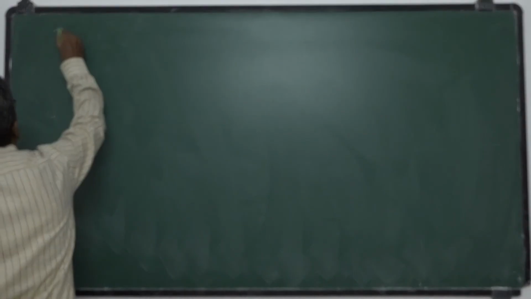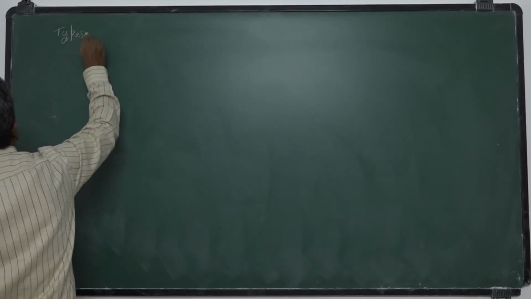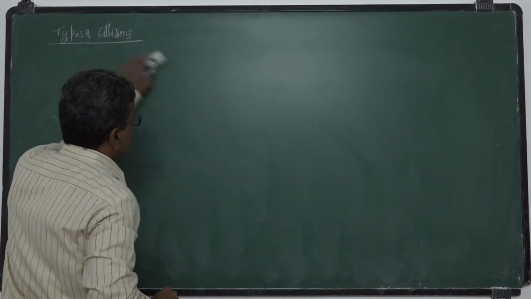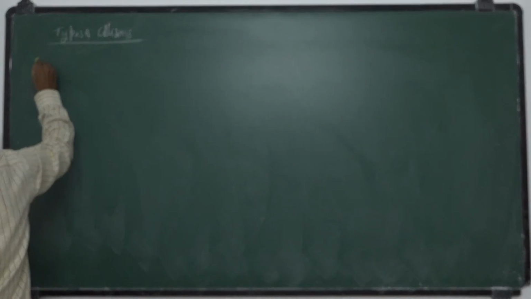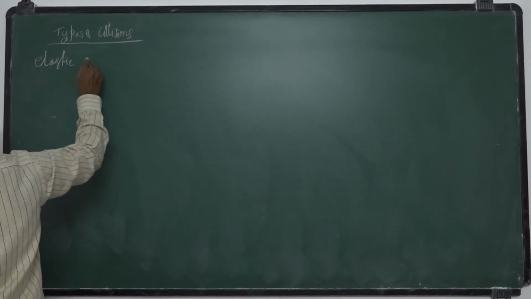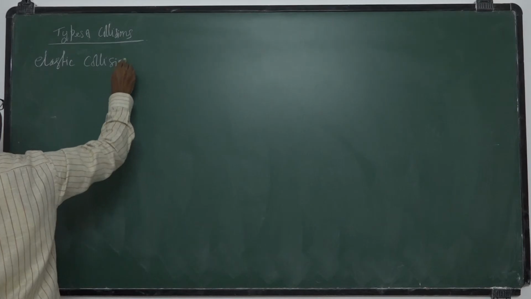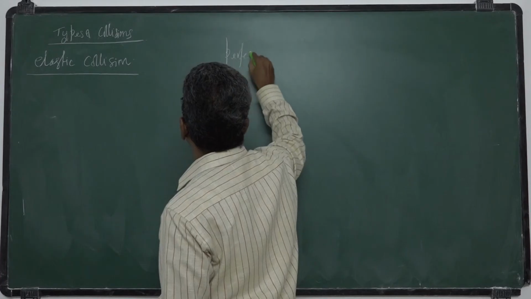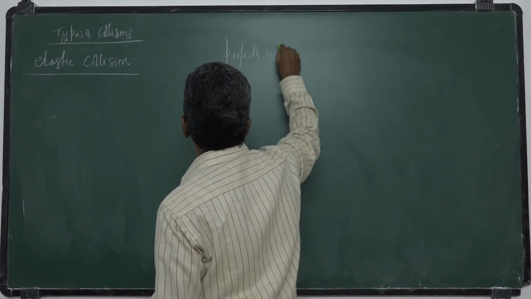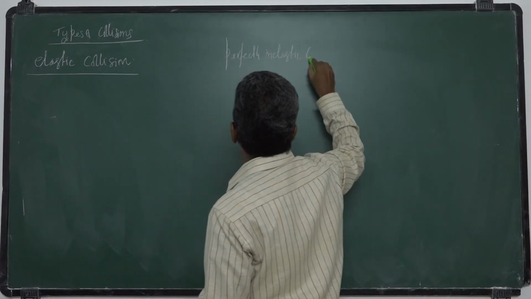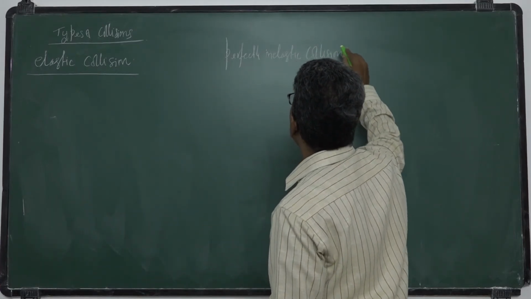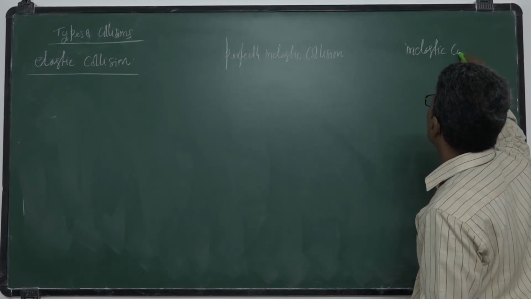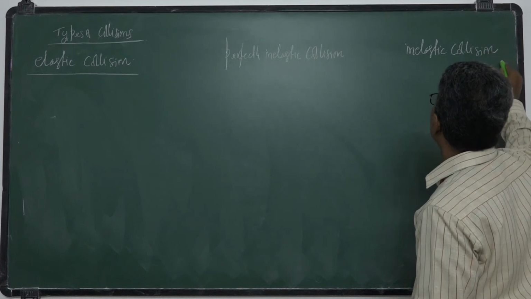So, types of collisions. That is, first one, elastic collisions; second one, perfectly inelastic collisions; third one is inelastic collision. So these are three types.